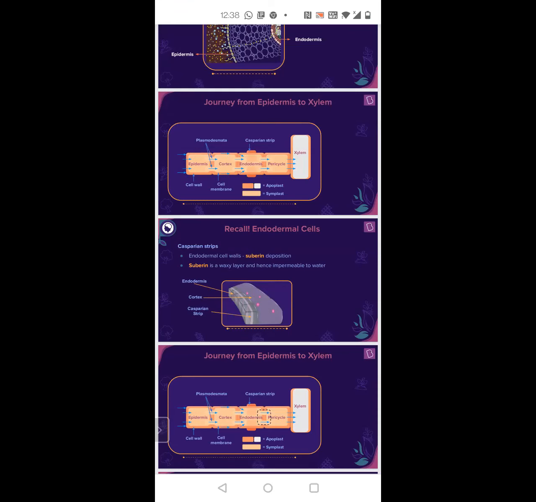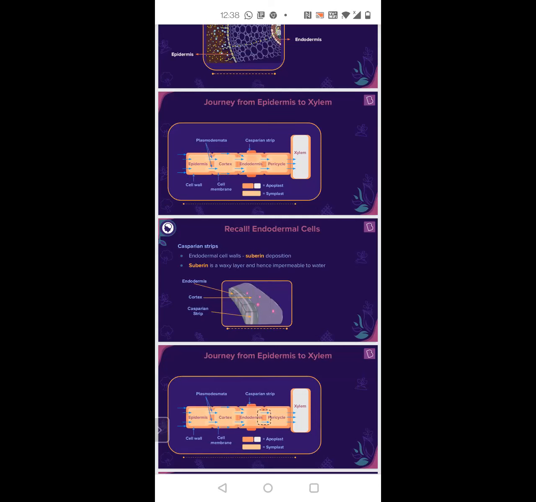Okay, so what happens is after epidermis, it has to go to cortex, then it has to go to endodermis, and then it has to go to pericycle, and finally xylem. Correct. Now, there will be two ways it will travel. Either it will travel around the cell, in the intercellular space, which is apoplast, or inside the cell, which is symplast.